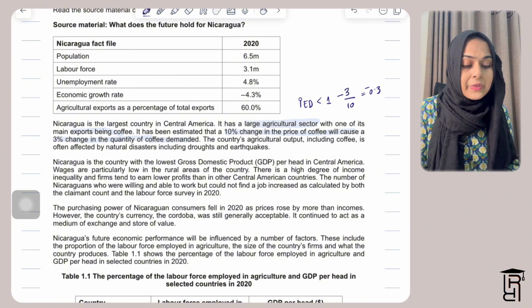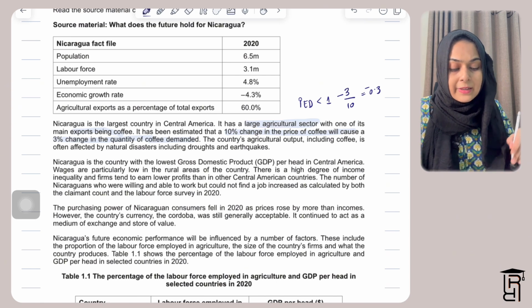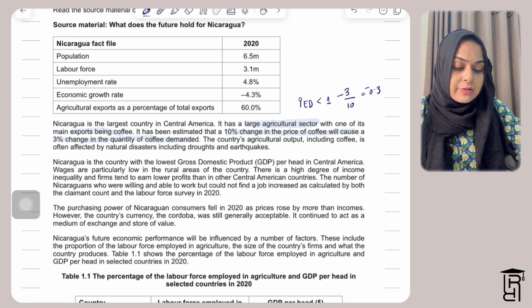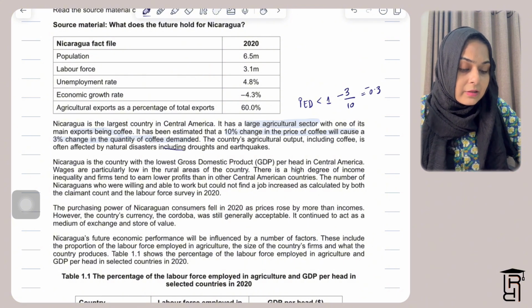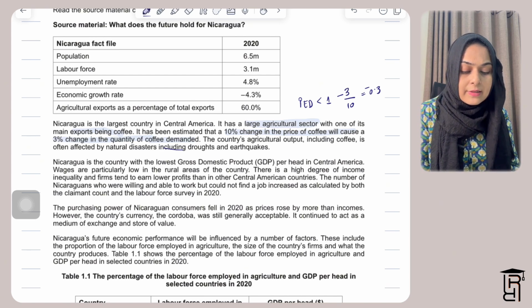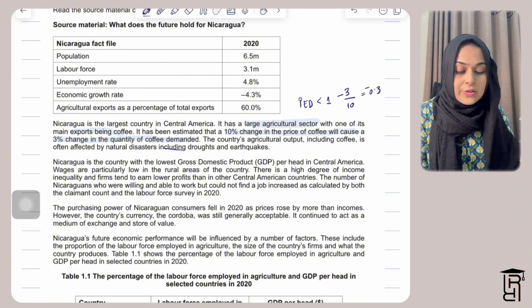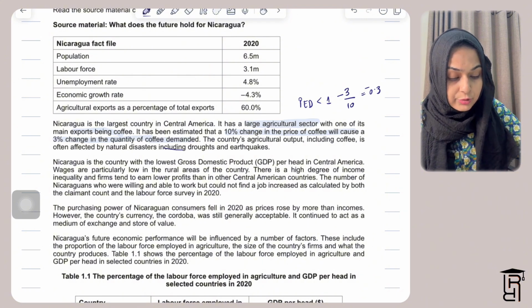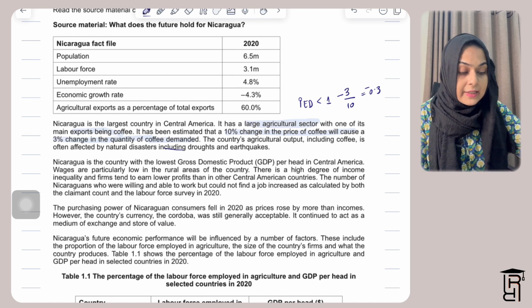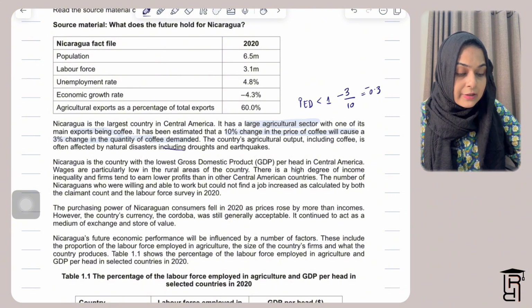They are saying the country's agricultural output, including coffee, is often affected by natural disasters, including droughts and earthquakes. So droughts and earthquakes actually affect the agricultural output of Nicaragua. Then they are saying Nicaragua is the country with the lowest GDP per head in Central America. Wages are particularly low in rural areas of the country. There is a high degree of income inequality, and firms tend to earn lower profits than in any other Central American countries.